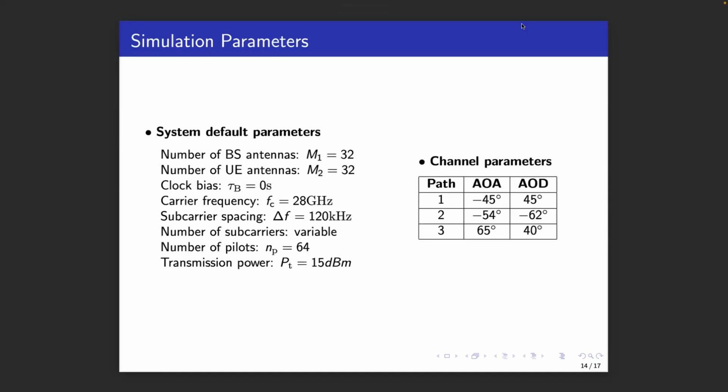Let's now look at some results. We consider a case with 32 antennas at the base station and the user, and we will vary the bandwidth at the 28 GHz carrier frequency. Some of the other parameters are provided here as well. We will show results for channel parameter estimation, angles and delays, and then for localization. All results are provided in RMSE.